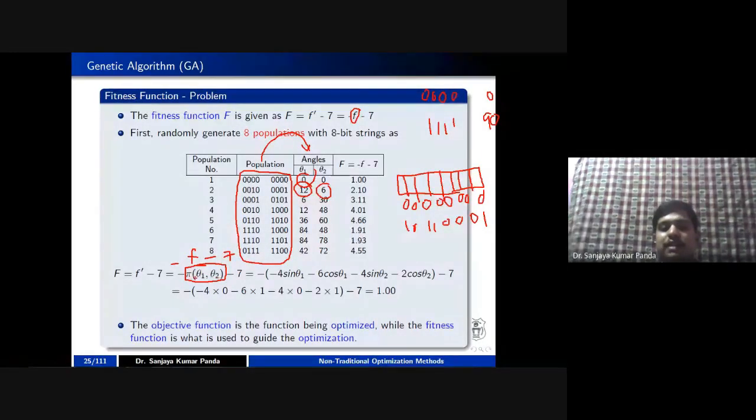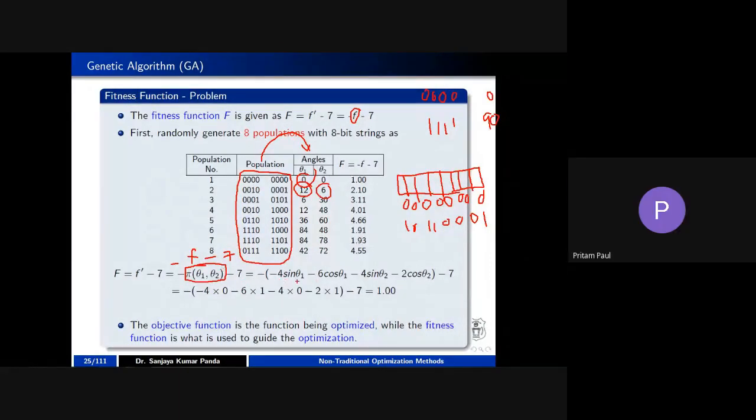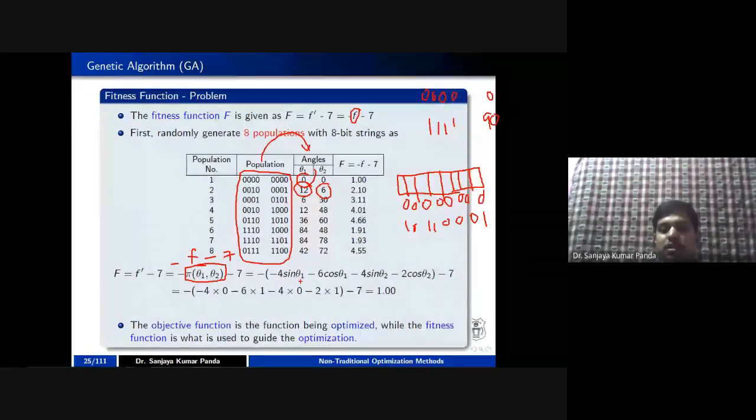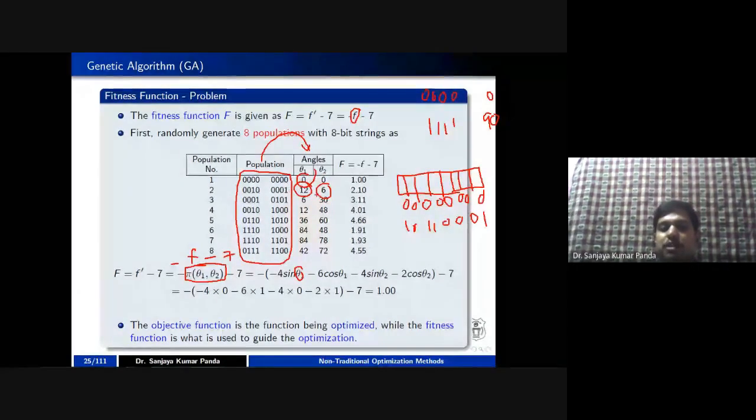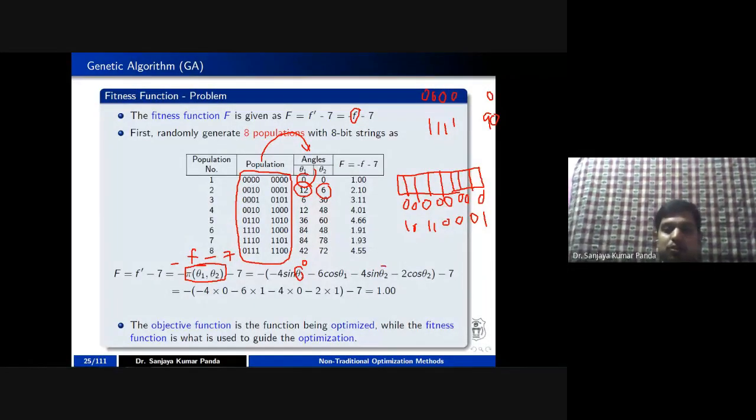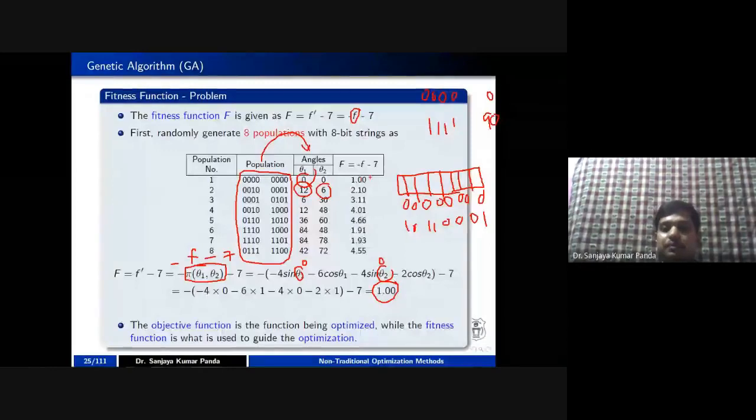And pi of theta 1, theta 2 is nothing but minus 4 sine theta 1 minus 6 cos theta 1 minus 4 sine theta 2 minus 2 cos theta 2, as I told you in the previous slide. If you put the same expression here by replacing theta 1 by 0, because in your first population the value is 0, and theta 2 is also 0, then you will get the fitness value as 1.00, which is written here.